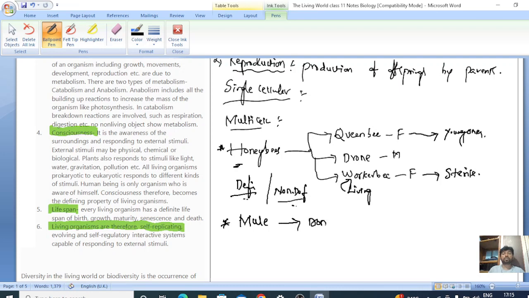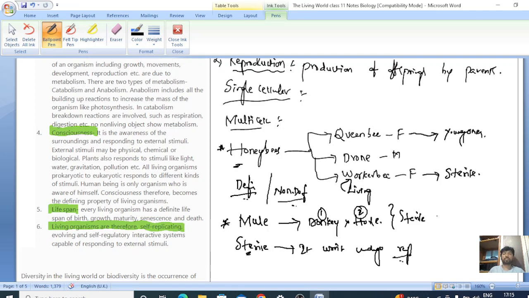produced by the donkey and horse. Mule is sterile. That is nothing but it won't undergo reproduction, right? Mules don't undergo reproduction. They can't produce babies because they are sterile. They are formed by the combination of two different species, the donkey species and the horse species, right? Then they are sterile organisms. They can't produce babies, sterile organisms.